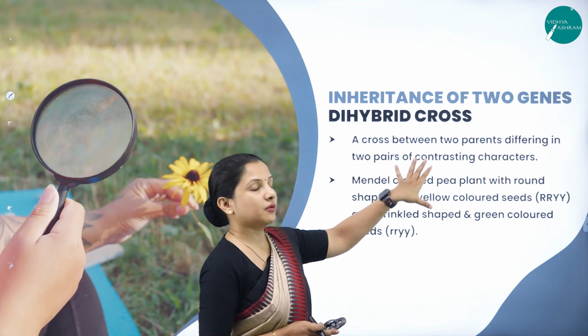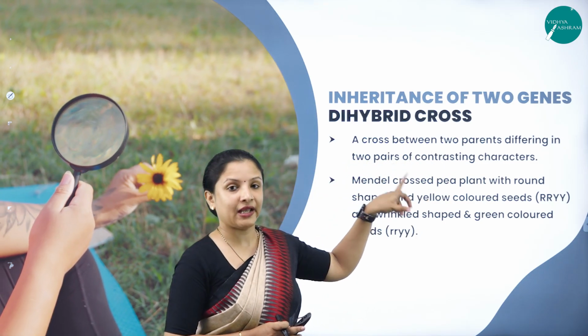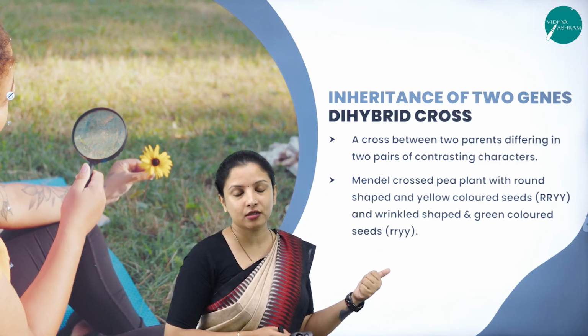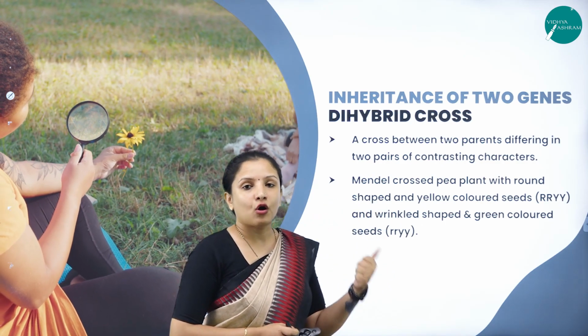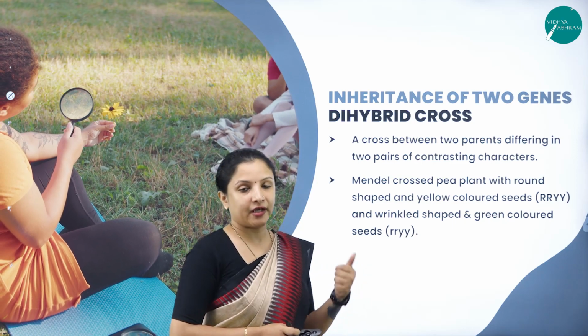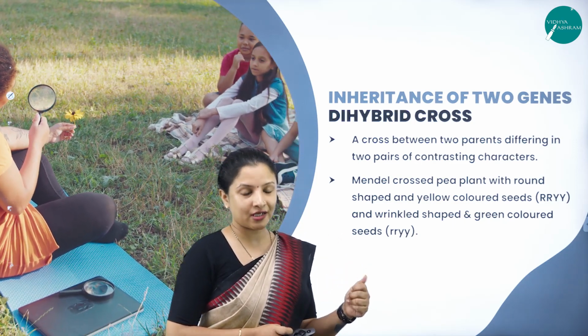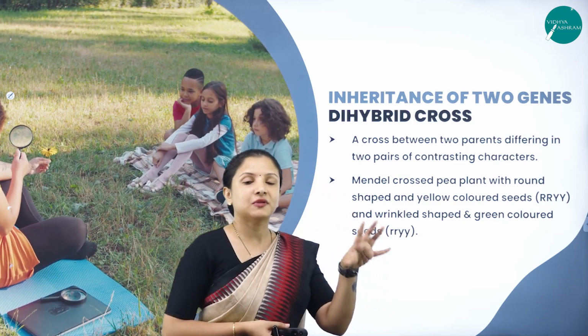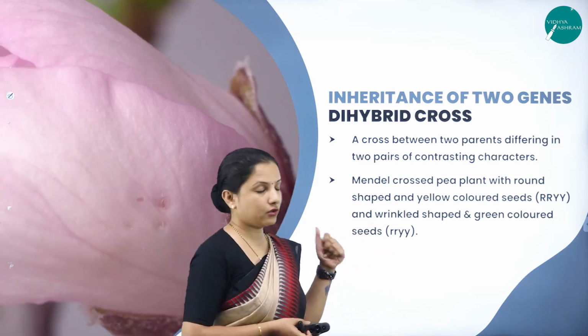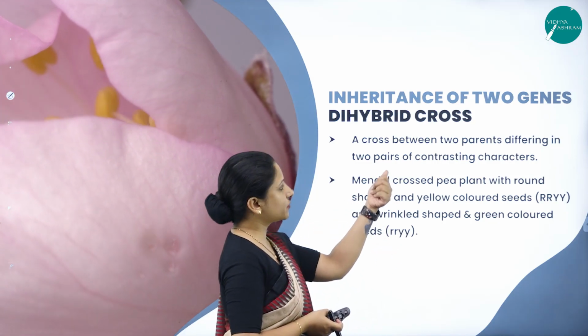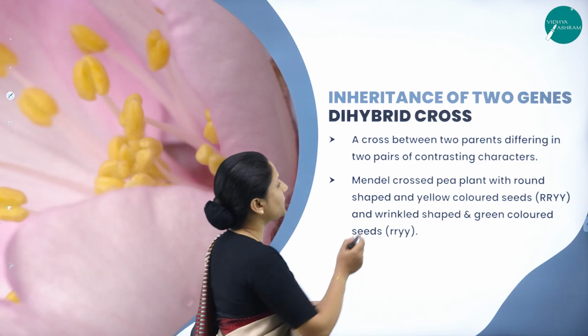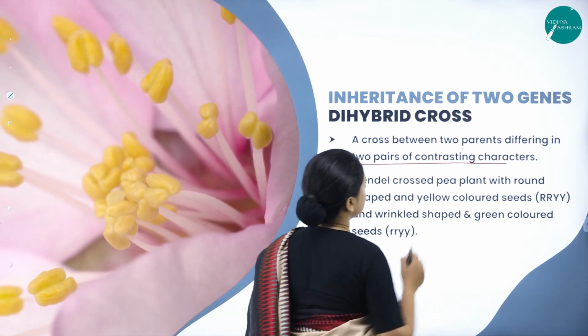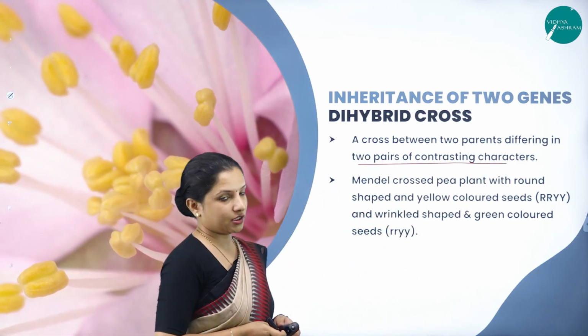So this is one of the best examples to explain Mendel's third law. Which is that third law? That is the law of independent assortment. How the characters get assorted and how they express themselves in the progeny is what we are studying here. So a cross between two parents differing in two pairs of contrasting characters is what we have to choose here for dihybrid.